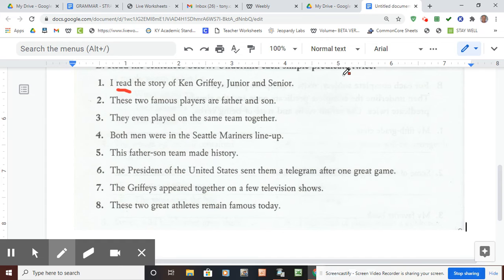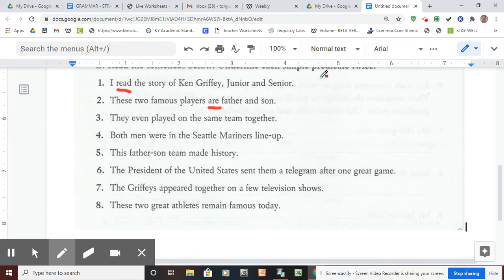The next, number two. These two famous players are father and son. Okay, the subject is these two famous players. They are father and son. What's the main word of that? It's a being word. It's are. It's a state of being.